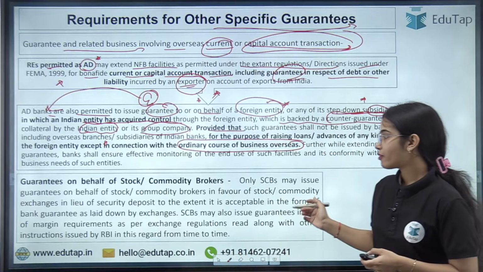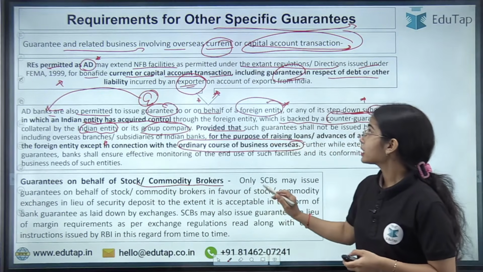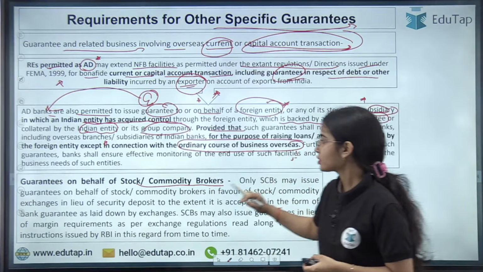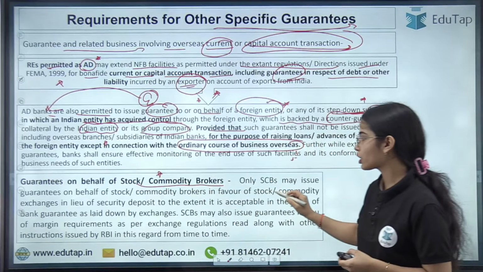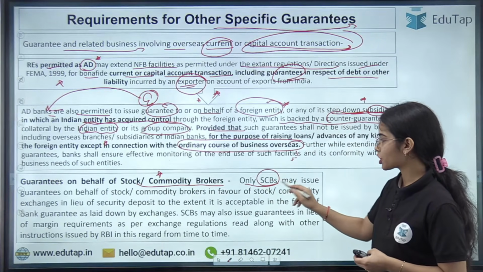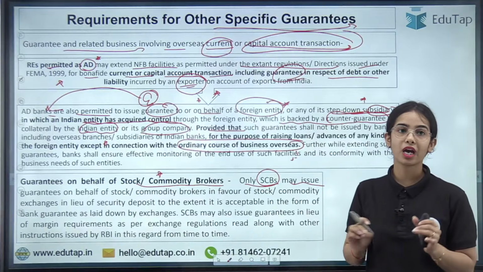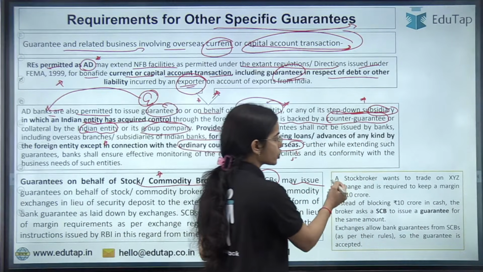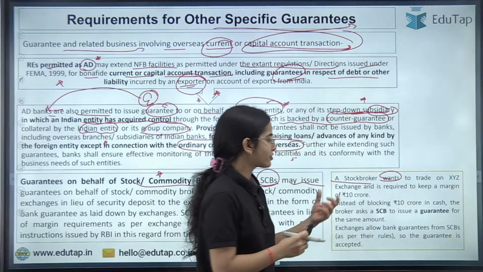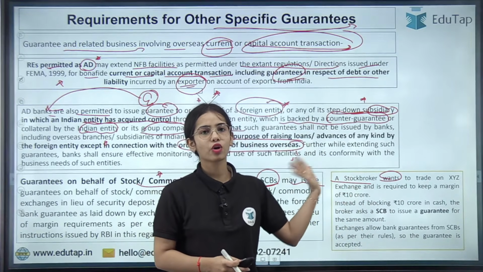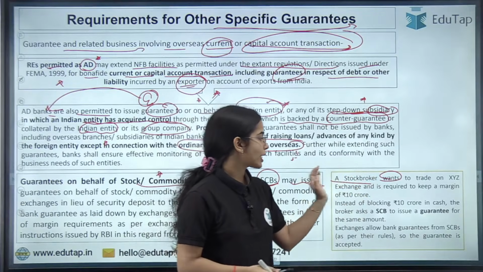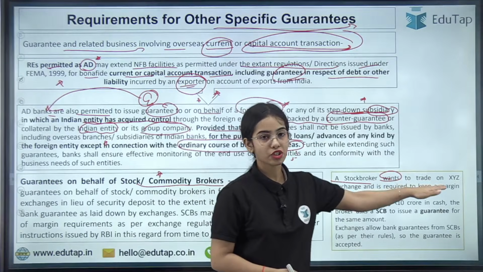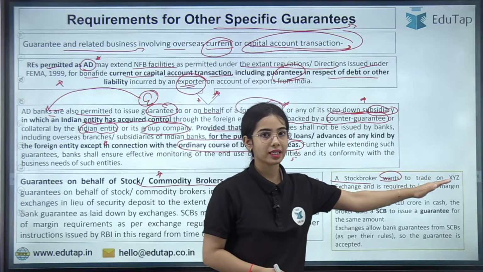Now, guarantees on behalf of stock or commodity brokers. Any confusion in this? Anyone? So basically, only the scheduled commercial banks may issue guarantees on behalf of stock or commodity brokers. Try to understand this with an example. Let's say Zerodha, or any stock broker, wants to trade on the NSE, National Stock Exchange, or the Bombay Stock Exchange, or any other stock exchange.